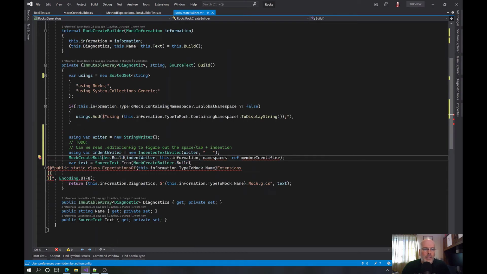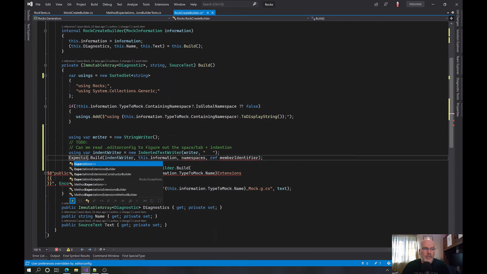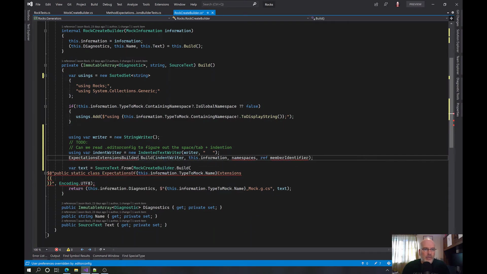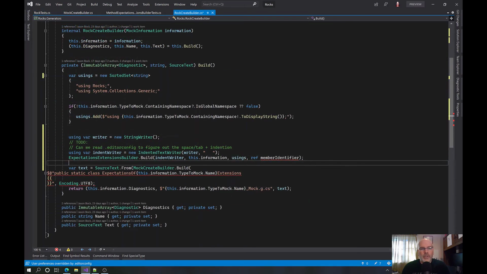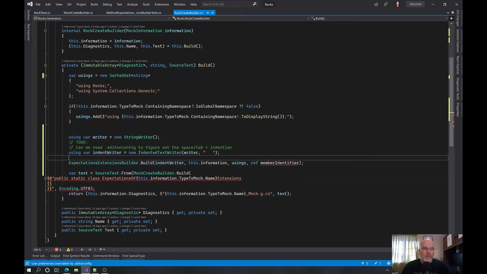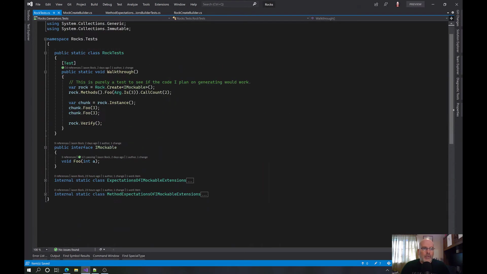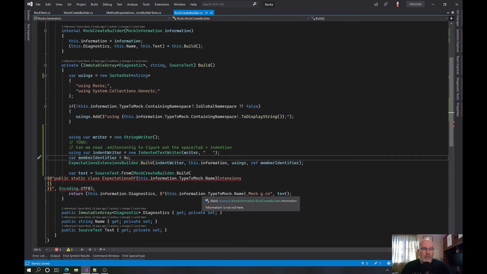So I need to say expectations extensions builder usings. I should probably call them usings everywhere. And then I don't have a member identifier. There.